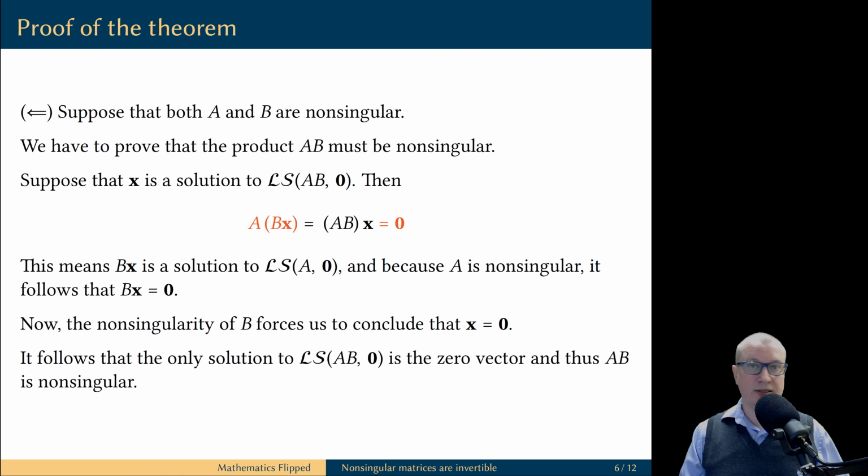And this is precisely the definition of a non-singular matrix. The coefficient matrix of this linear system is non-singular. This completes the proof of the opposite implication, and therefore this completes the proof of the if and only if statement.